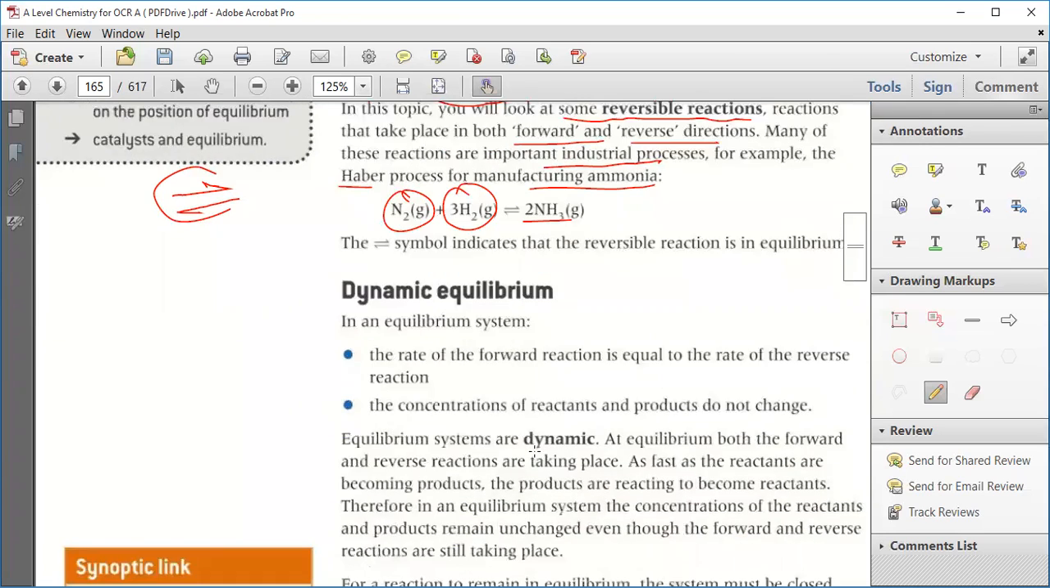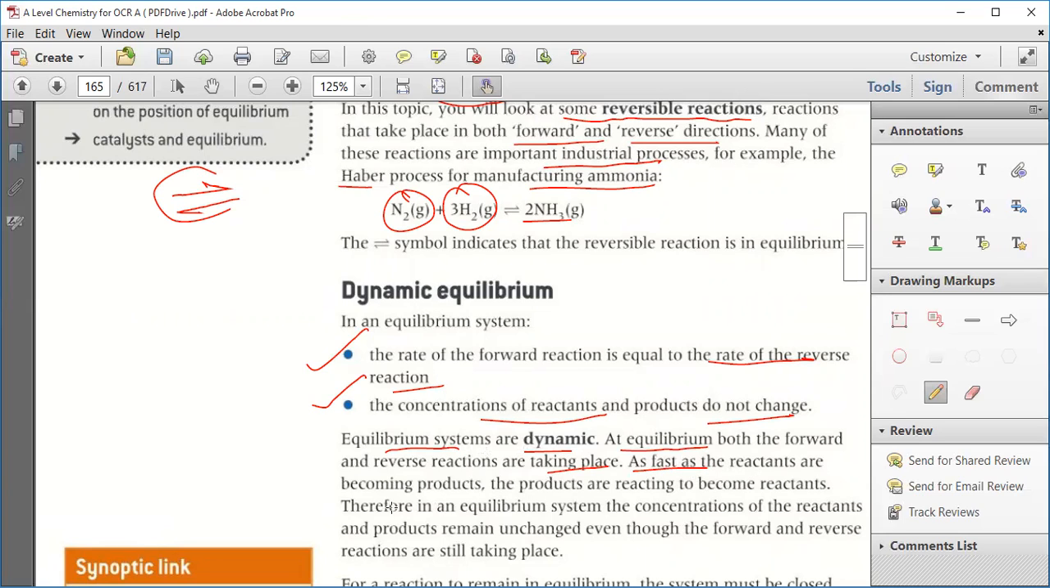Okay. Now dynamic equilibrium. In an equilibrium system, the rate of forward reaction is equal to the rate of reverse reaction, and the concentrations of the reactants and the products do not change. The concentration remains unchanged in the case of equilibrium, and the forward rate is equal to the backward rate. So equilibrium systems are dynamic. At equilibrium, both the forward and the reverse reactions are taking place.